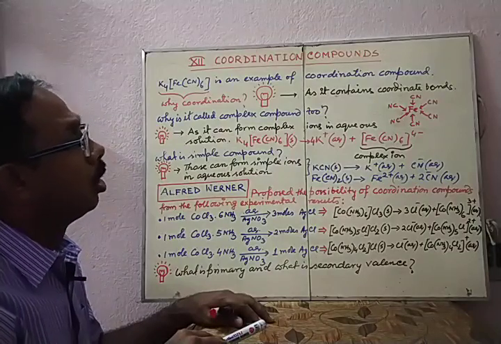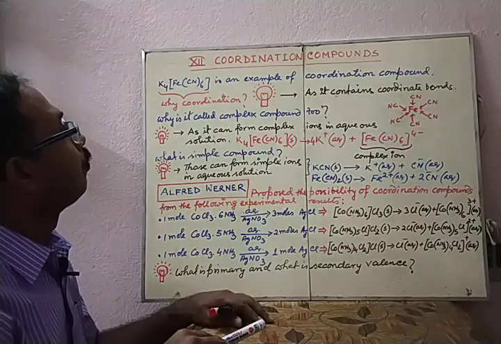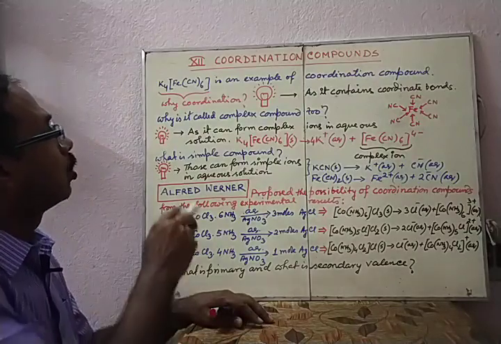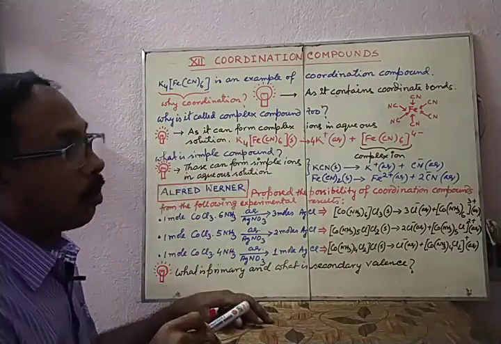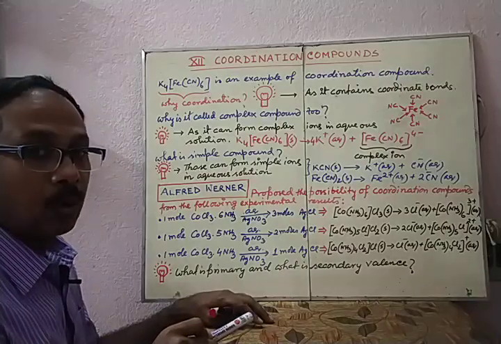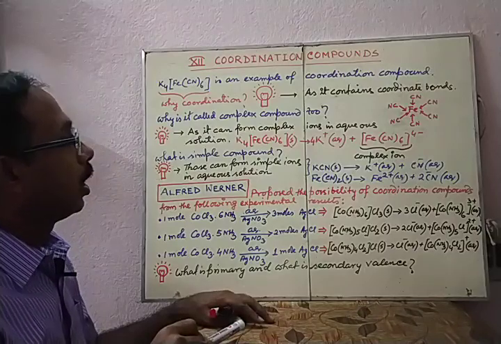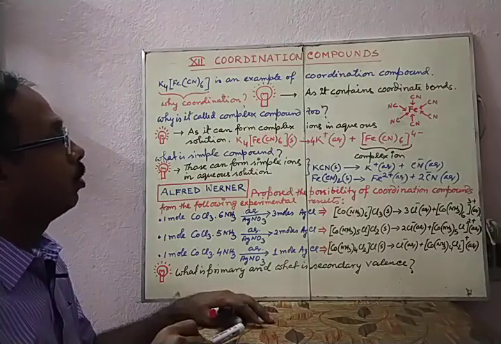Therefore, this type of compounds are called coordination compounds, and they have another name, which is complex compounds. Now the question again, why is it called a complex compound?